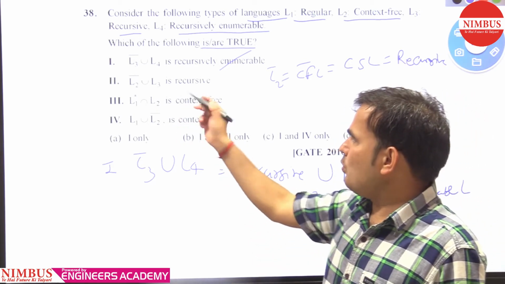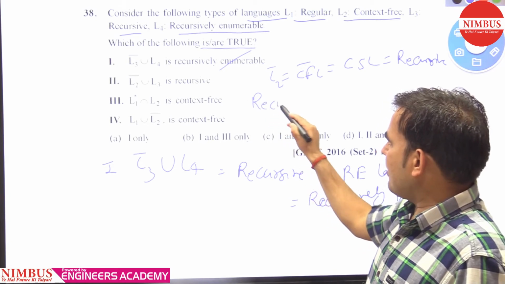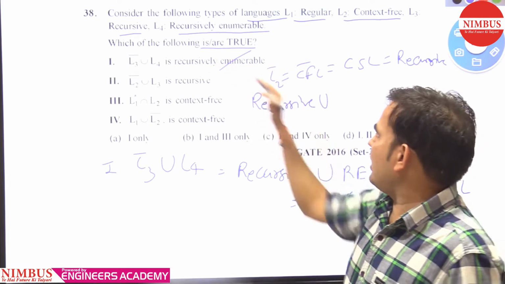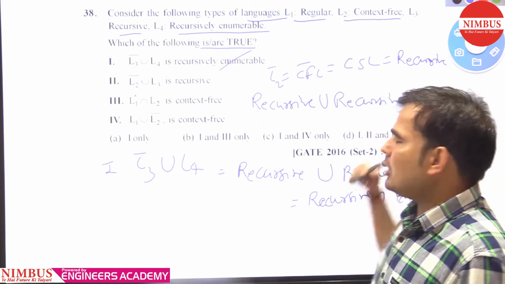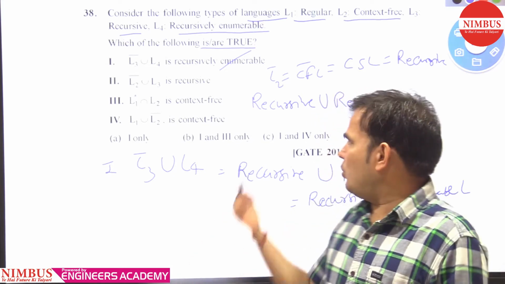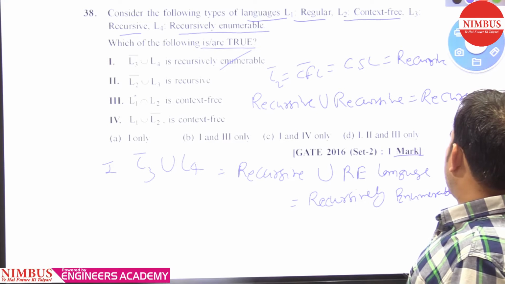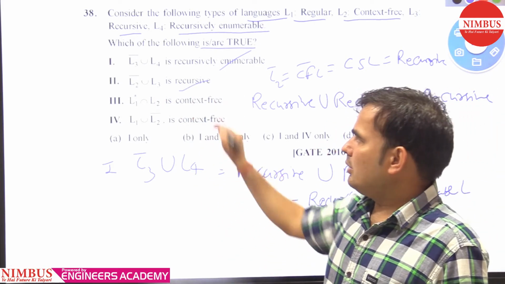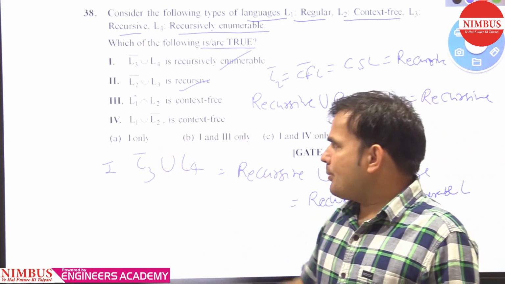So it will give you recursive union, and L3 is recursive. As we know that recursive languages are closed under union, the result is recursive. So yes, the second statement is true.